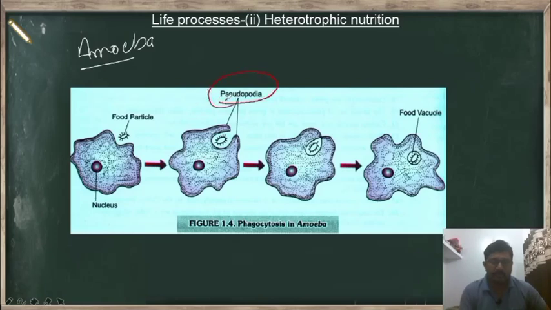pseudopodia. So here let us recall the meaning of pseudopodia. Here pseudo meaning false and podia meaning leg. That means we will call this pseudopodia as false leg. So what is the function of a leg? Usually the leg helps in movement. So here the pseudopodia helps in movement of the amoeba. Along with that, the pseudopodia also helps the amoeba to intake the food particle.